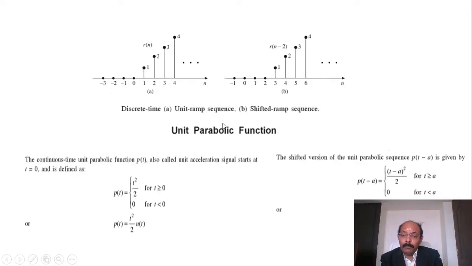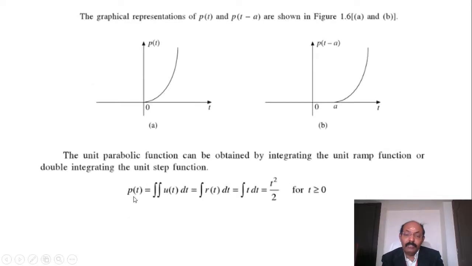Unit parabolic function. The function of unit parabola. This is the continuous time unit parabolic function, also called a unit accelerating signal. Keep in mind, this is an accelerating signal. It starts at t equal to 0. At t equal to 0, the function is t square by 2. So just to see here, this is the parabola.